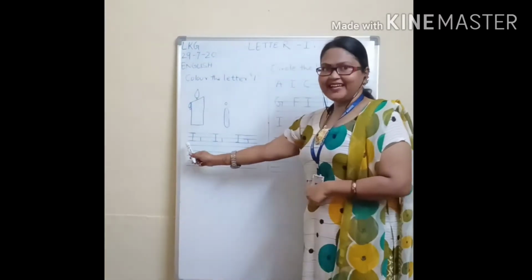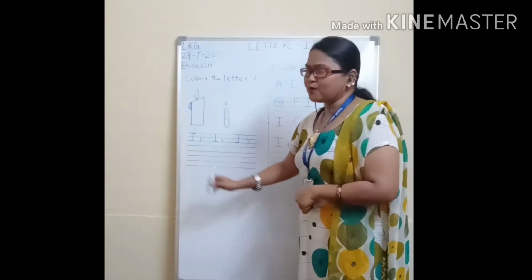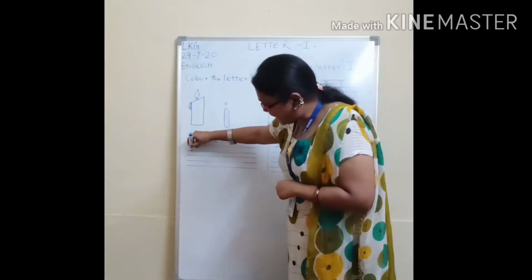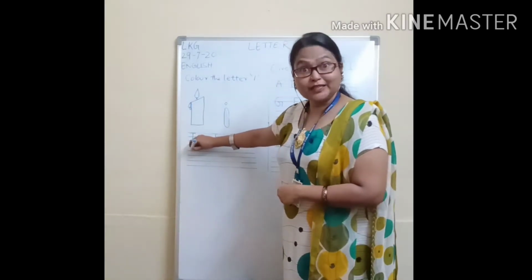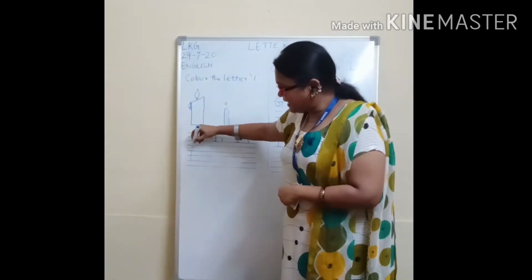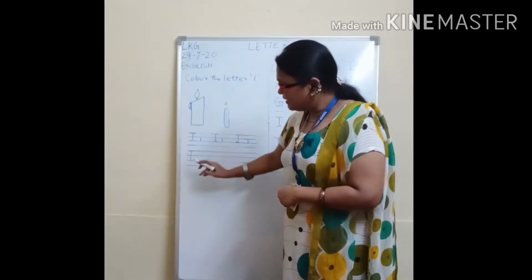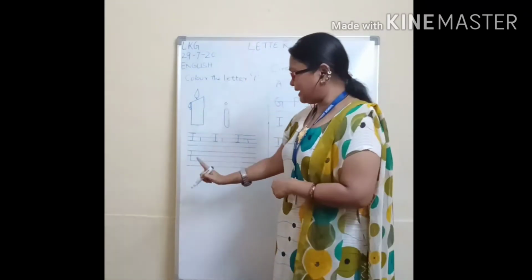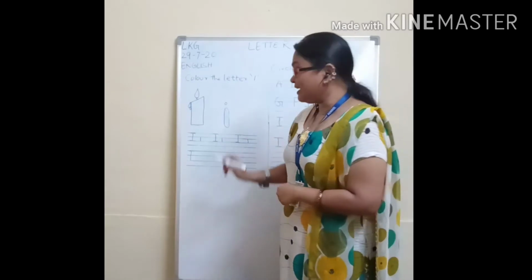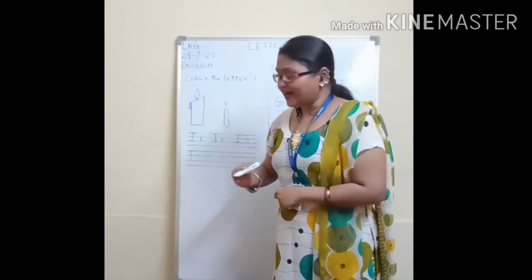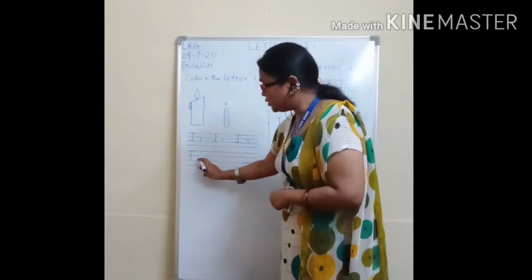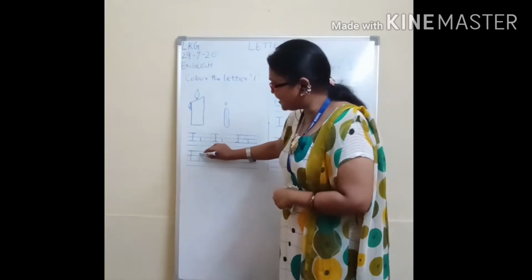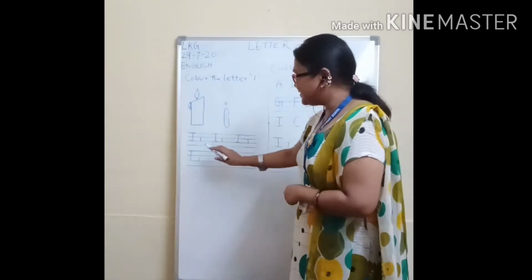Next, you have to write I and capital letter I and small letter I. Do you know how to write? A standing line from red top line to blue bottom line. A standing line. Then two sleeping lines. One on top red line, another one in blue bottom line. And how to write small letter I? You have to draw between the two lines a standing line and a title. Yes, you have to give a title. Dot. You have to complete this.